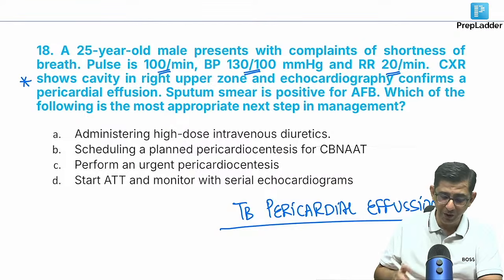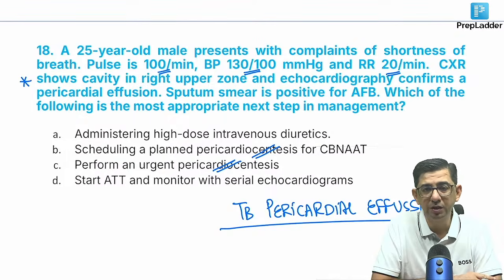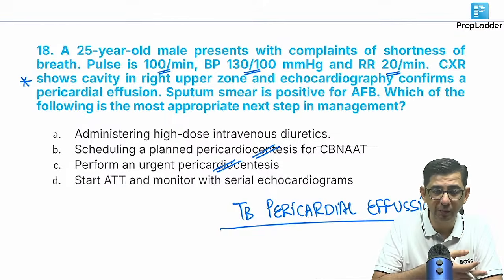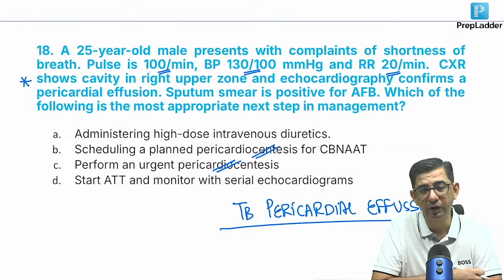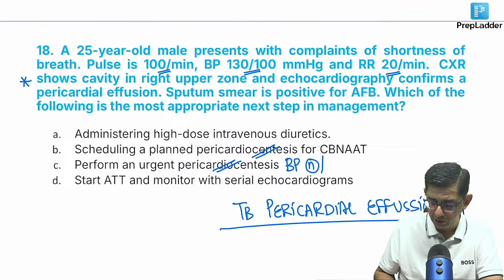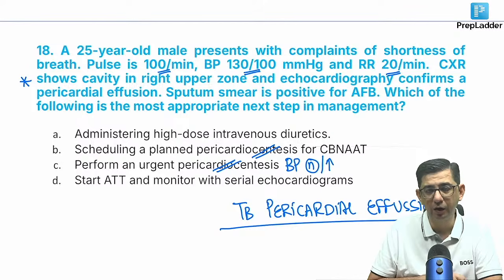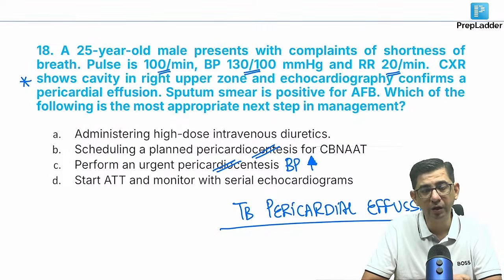So we will not do a pericardiocentesis in this patient. Pericardiocentesis would be done for a crashing patient. And why not a therapeutic pericardiocentesis? If the sputum is showing acid-fast bacteria, I don't need to do a pericardiocentesis in the patient. The reason why C is not there is because the BP of the patient is rather on the higher side. I'm not strong enough to say normal; the BP of this patient is rather increased. So that is the reason why I will not do a therapeutic pericardiocentesis.